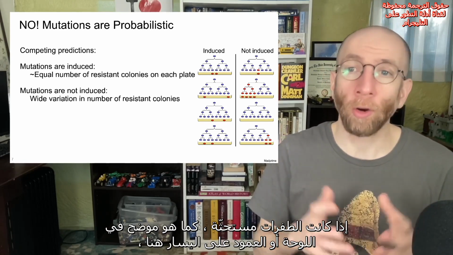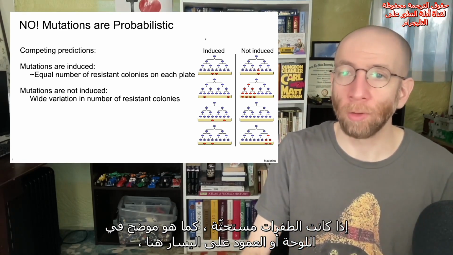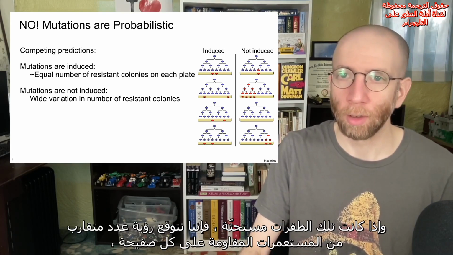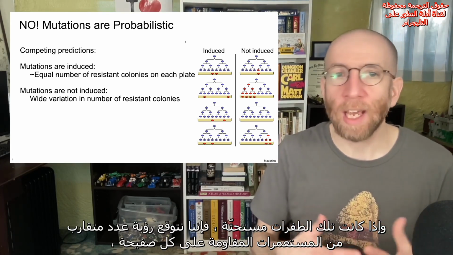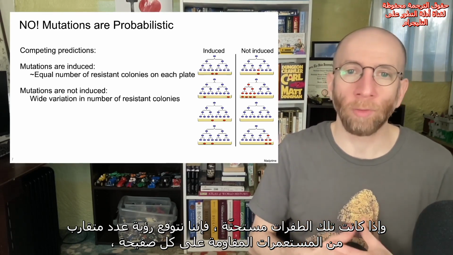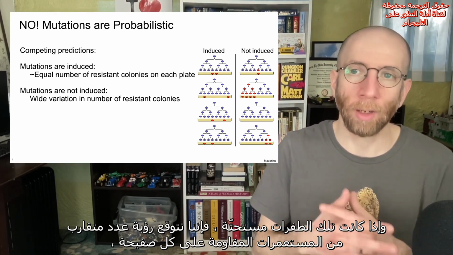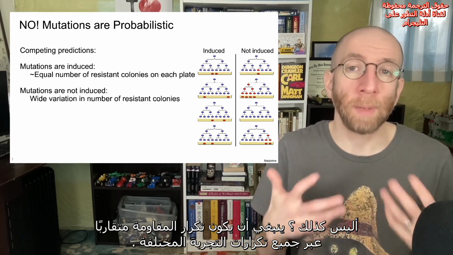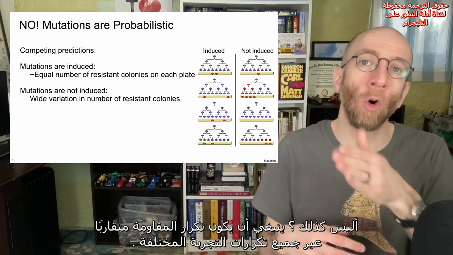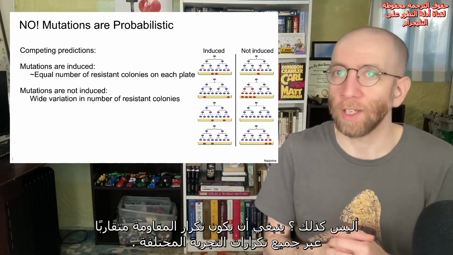If the mutations are induced, which is shown in the panel or the column on the left here, then we should see an approximately equal number of resistant colonies on each plate, right? The frequency of resistance should be approximately equal across all of the different iterations of the experiment.